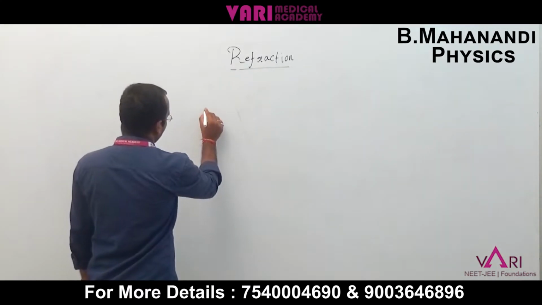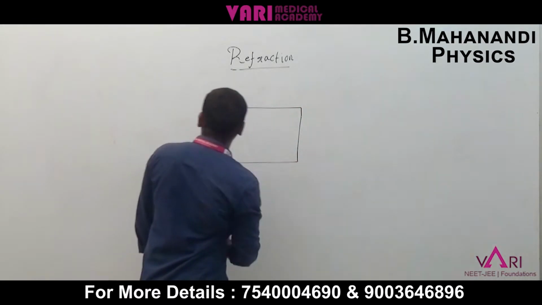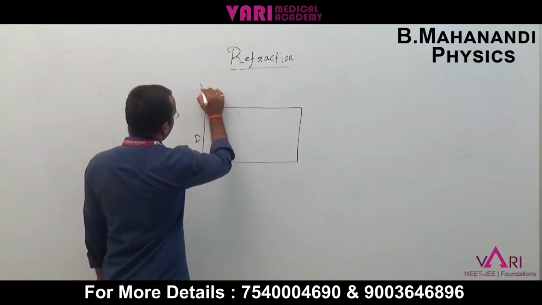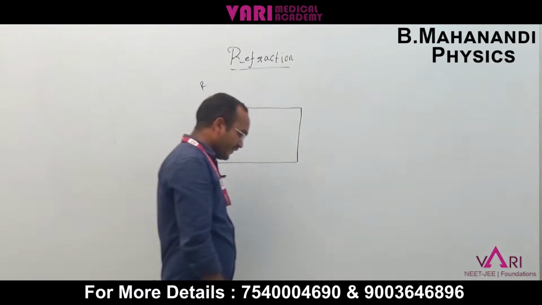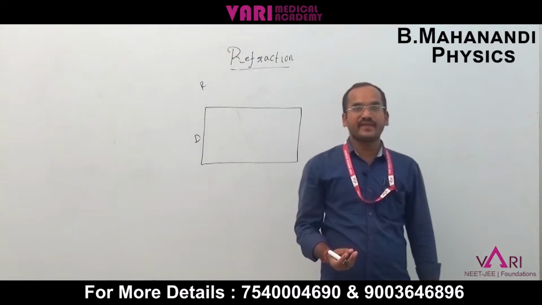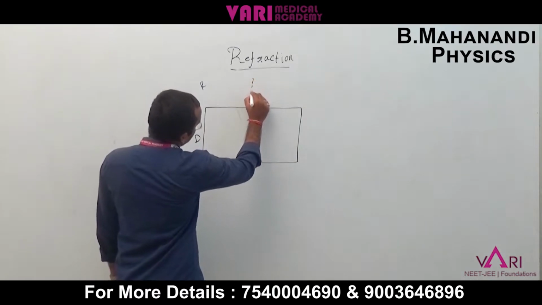Now take one rarer medium and one denser medium. This is the denser medium, and the other one is the rarer medium. The incident light ray falls on one medium and is transferred to the other. Exactly at the center is the normal.